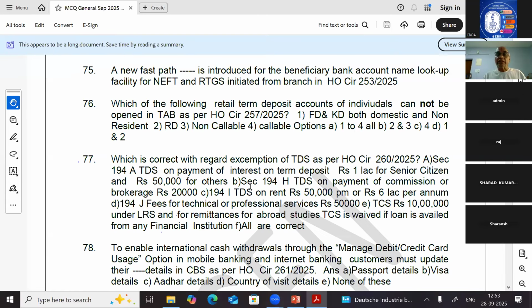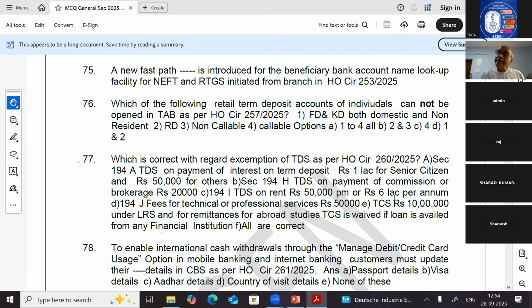Point number B, section 194H. Section 194H talks about TDS on payment of commission or brokerage. Up to 20,000 payment of commission or brokerage in a financial year, TDS need not be deducted as per section 194H. Yes, that is also correct. Point number C, 194I, TDS on rent: up to 50,000 per month or 6 lakhs per annum need not be deducted.